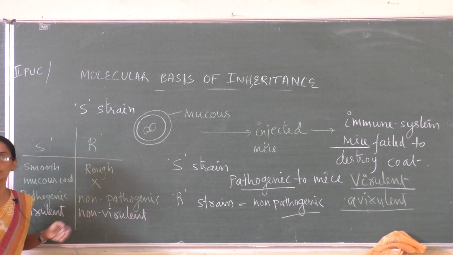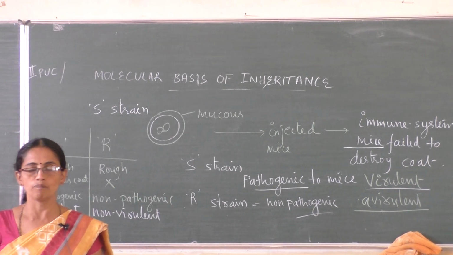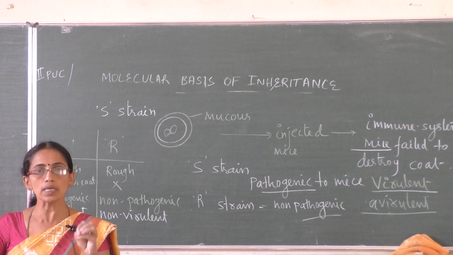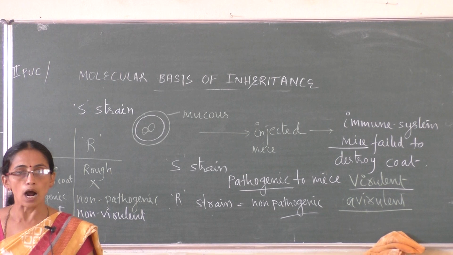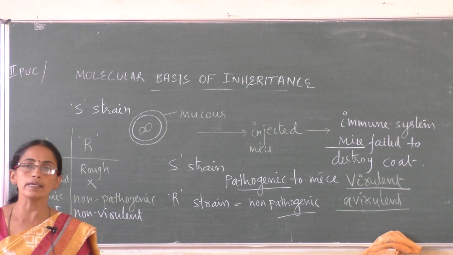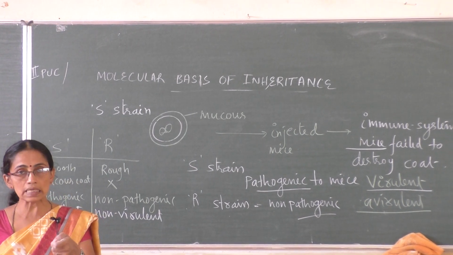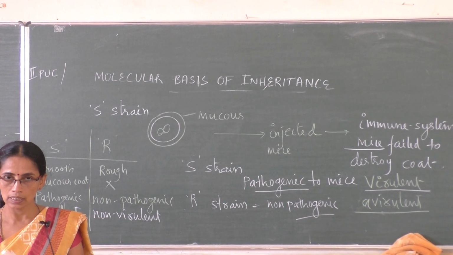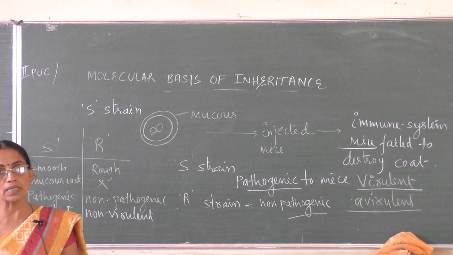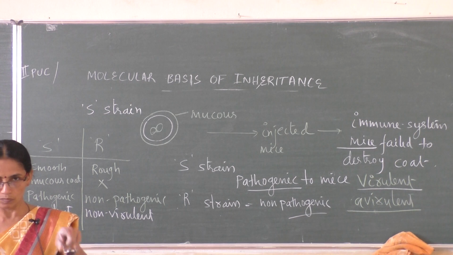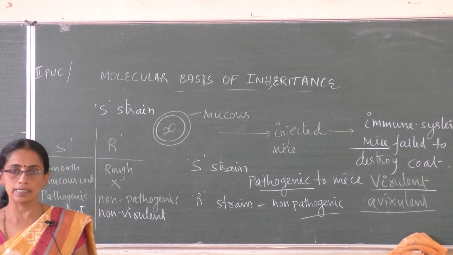So the experimental animal is mice and the bacteria is Streptococcus pneumoniae, a pneumonia causing bacteria. He cultured them and found in the culture plate two physical forms, S strain and R strain. S is outer to the cell wall with a mucus polysaccharide coat. R is without a mucus coat. When he injected S strain into the mice, the immune system failed to destroy the mucus coat, so it showed pneumonia and later died.